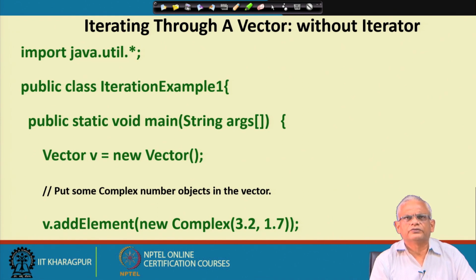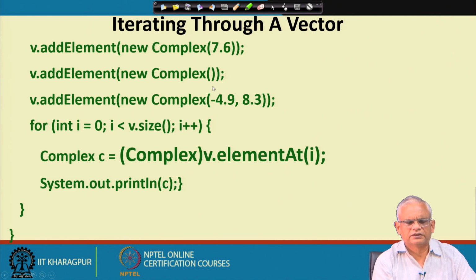Now, let us contrast the way we can use a vector without an iterator and how we write the code with an iterator. Those who have done Java programming a bit would already know this, but just for the sake of comparison, we are writing it here and we will spend a minute or two on that. So, here we have a vector created and then we add elements to the vector: the first element, second element and third element.